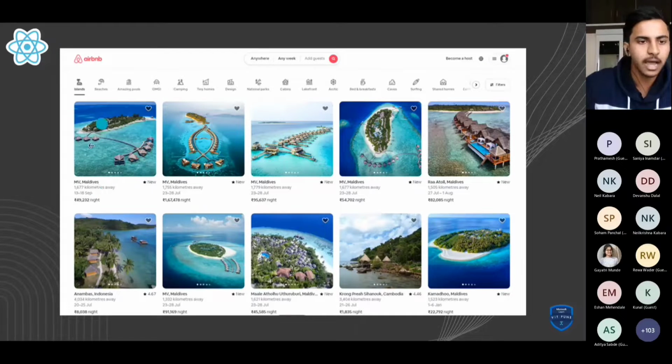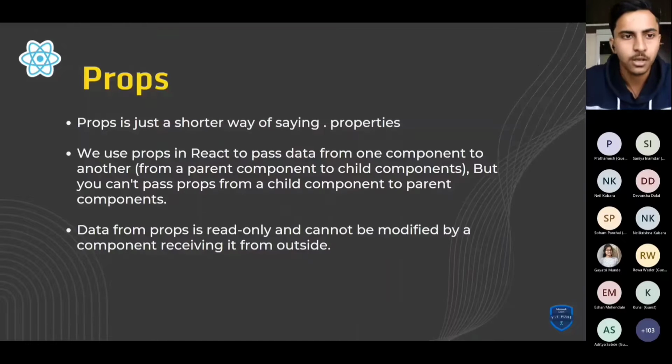First, analyze this particular card. Each card has one image, a title, a location, the distance, the date, and the cost. Each component has the same idea. So we can make one component and reuse it in different ways. What is the purpose of using props? To make this component reusable, we use props. For making functions reusable, we provide parameters. To reuse components, we pass props. Let's study what props are and how we use them.